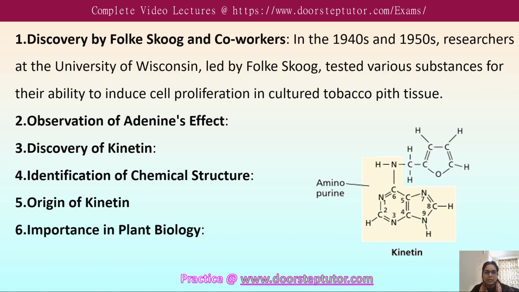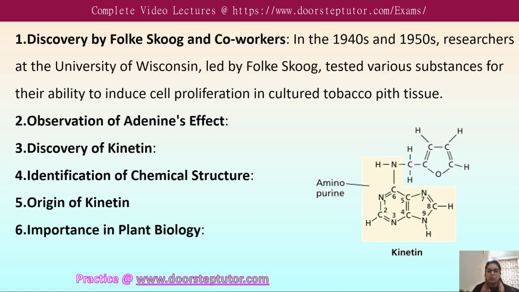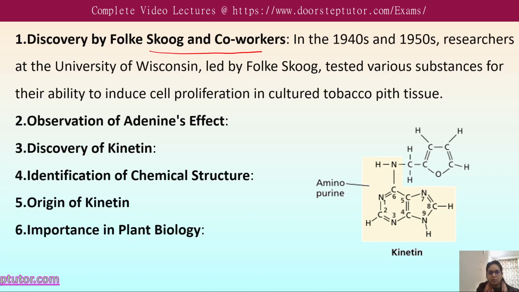The discovery of cytokinin was done by Folke Skoog and Kovacs, or we can say Skoog and Miller.